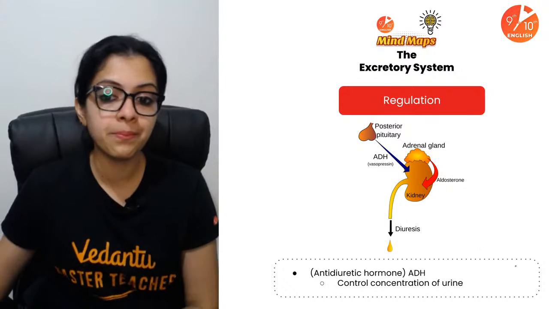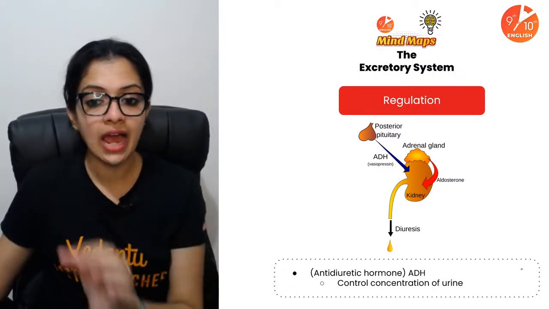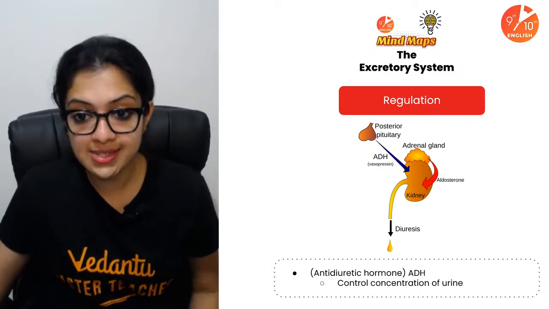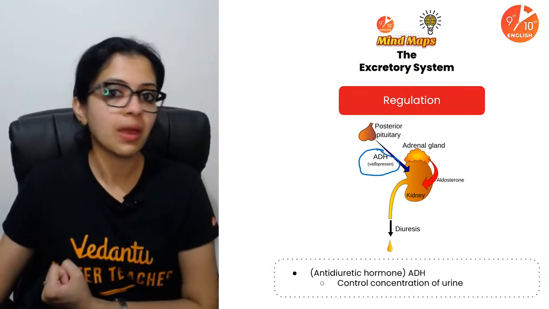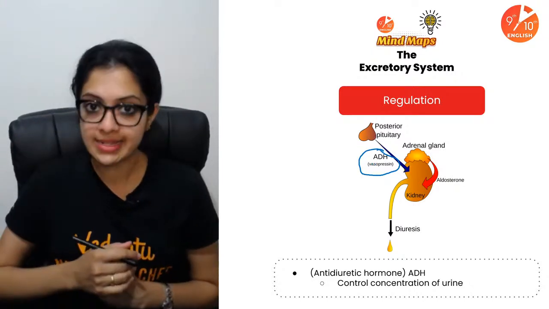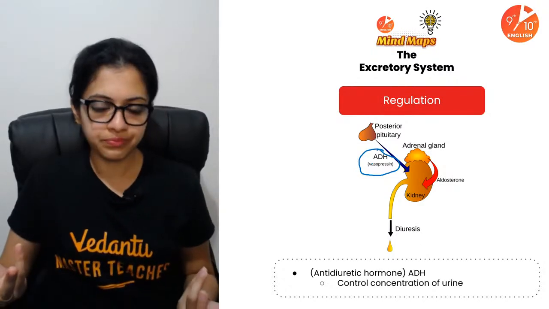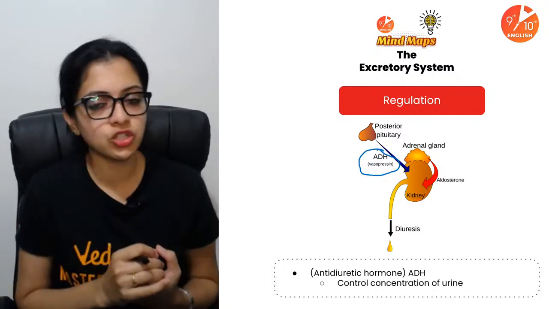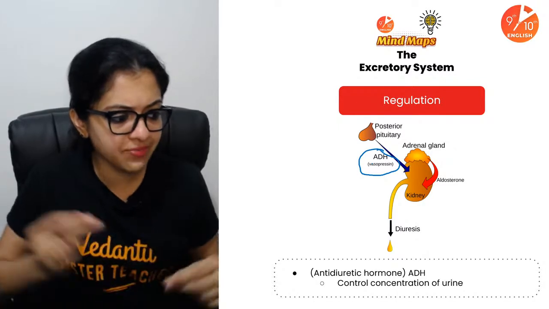Regulation, super duper important. Children, the hormone which we call antidiuretic hormone, ADH, or vasopressin as we also call it, ADH, which is secreted by the posterior pituitary gland. Remember, we've also discussed this in the chapter endocrine system, and it's very important to control the concentration of urine. So now tell me very quickly, if there is very little ADH in the body, what sort of urine would be produced? Yes, very quickly tell me.